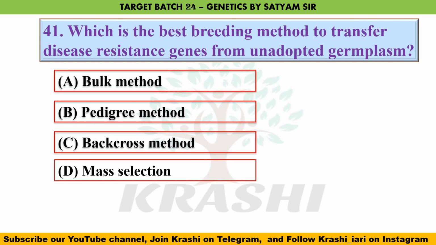Question number 41. Which is the best breeding method to transfer disease resistance gene from unadapted germplasm? The correct answer is option C, backcross method. The backcross method allows us to transfer a desired trait from one variety to another selected genetic background.